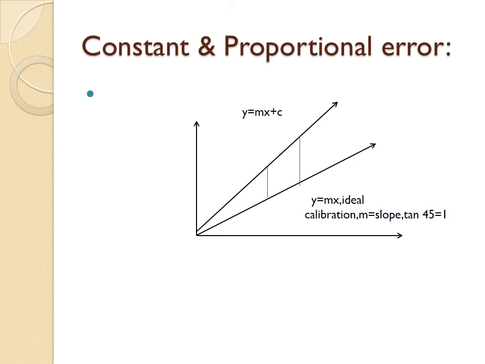And proportional error means, if you can see this calibration line, the more it goes on the upper side, the more the deviation is. This deviation increases the more it goes on the upper side. So this is proportional error shown by the red line between the two curves. The lower curve, the normal one, should be the ideal calibration curve, and the upper one is the actual calibration curve we got. This red line shows the differences which estimate the proportional error. So the higher the range, the greater the difference.